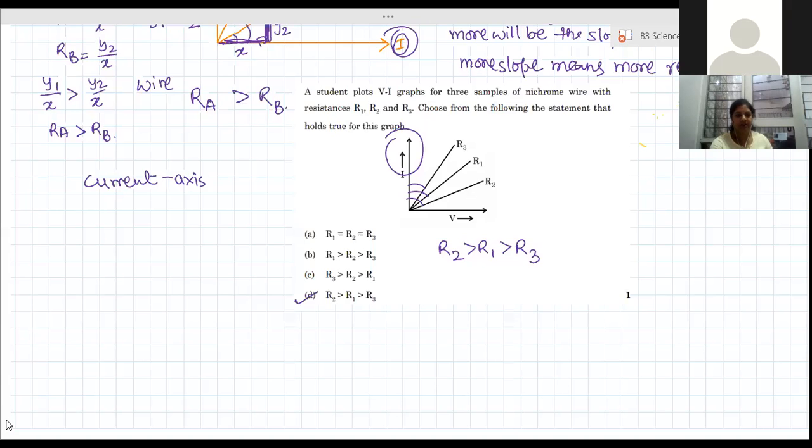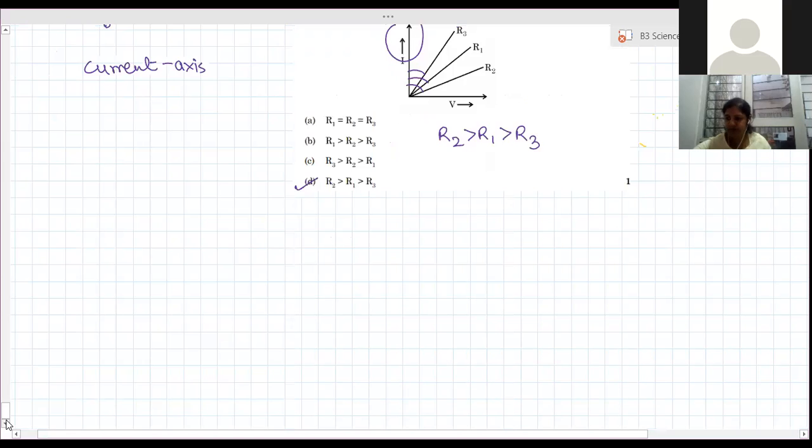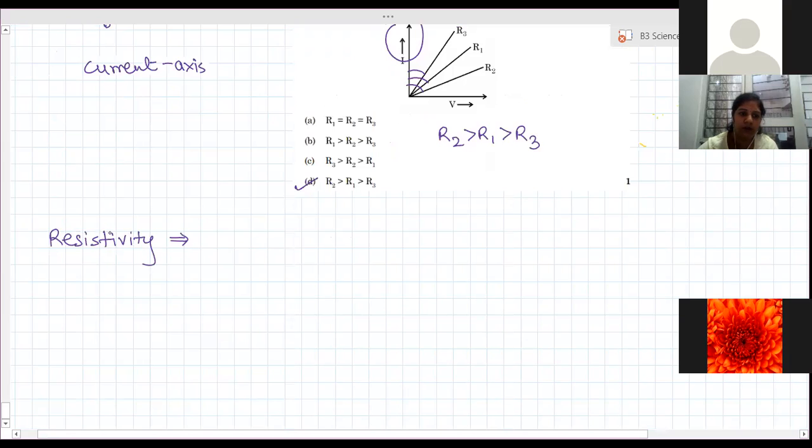So the resistance part is done. Now the next part is resistivity. Next physical quantity is called resistivity. Now what do you mean by resistivity? It is a very important part and somewhat complicated. Numericals based on resistivity are somewhat complicated.